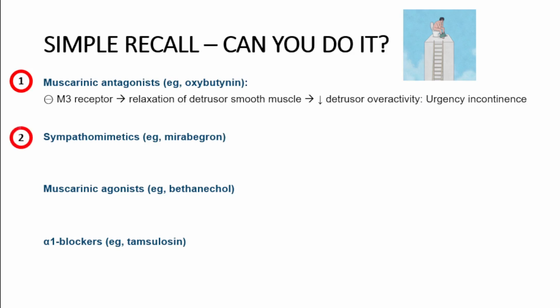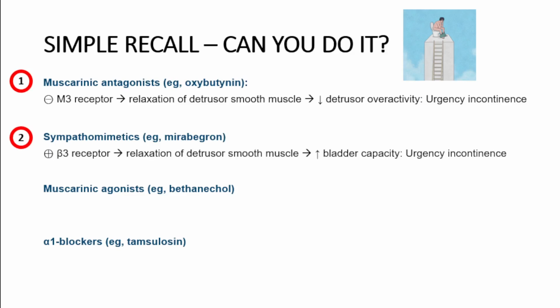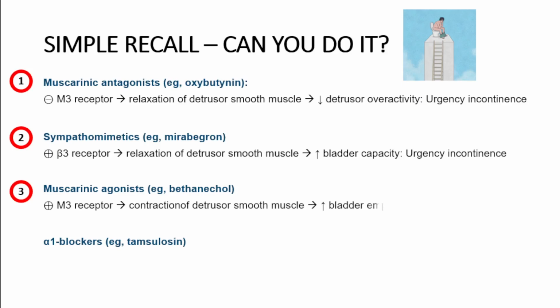So one more drug which is useful in urinary incontinence is your Mirabegron. That has a different action, that is, it stimulates the beta-3 receptor on the detrusor smooth muscle, thereby it relaxes and increases the bladder capacity. Next, coming to the muscarinic agonist, how does it act and where is it useful? So muscarinic agonist, we have an M3 receptor agonist, that is Bethanechol. It will contract the detrusor smooth muscles, which is helpful in conditions associated with urinary retention.